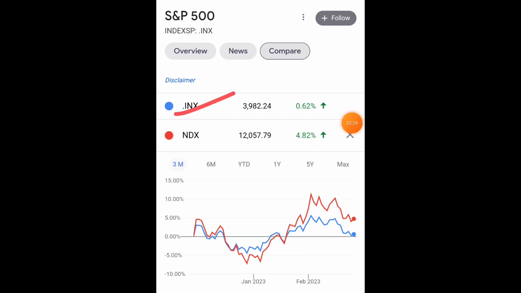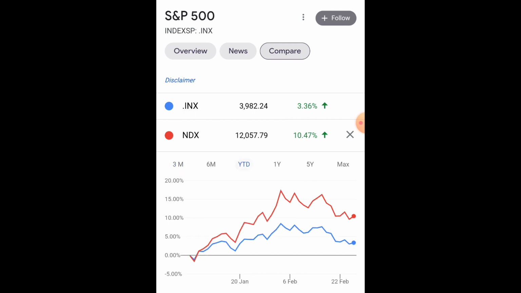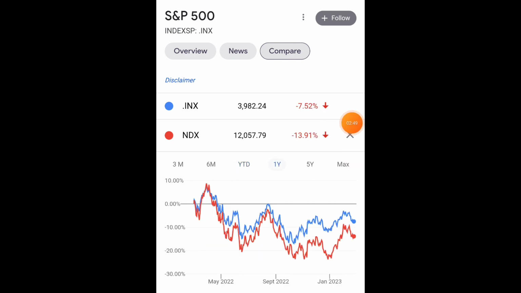If we compare S&P 500 and Nasdaq 100 returns, then we will see in the last 3 months Nasdaq 100 has provided 4.82% to its investors and S&P 500 provided 0.62% return. As per YTD return, Nasdaq 100 has provided 10% return to its investors, and if you check last 1 year return, then you will see Nasdaq has provided more negative return compared to S&P 500. S&P 500 provided negative 7.5% return and Nasdaq 100 had provided negative 14% return to its investors.